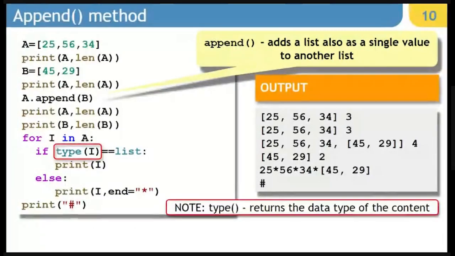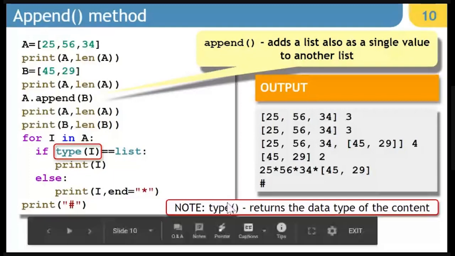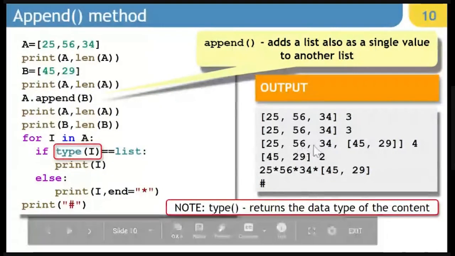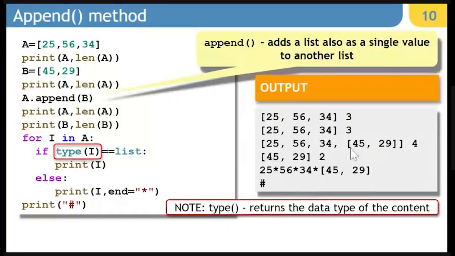So if I display in this case A 0, 1, 2, 3. If I display A3, it is going to display 45 and 29 together as a list. It will not display only 45. If you want to extract 45 from here, you have to write A3 in the first square bracket and 0 in the second square bracket, so that you only see 45 from the content. Okay.